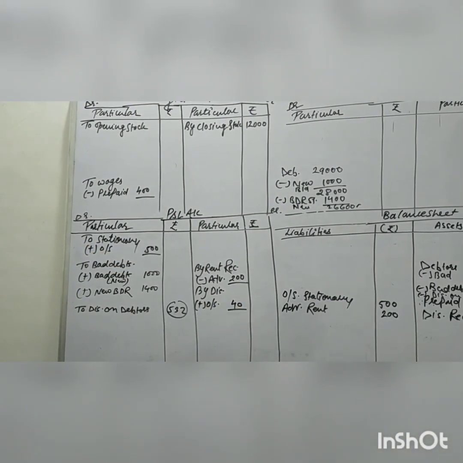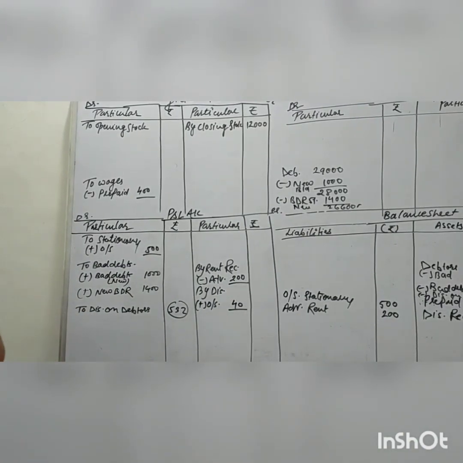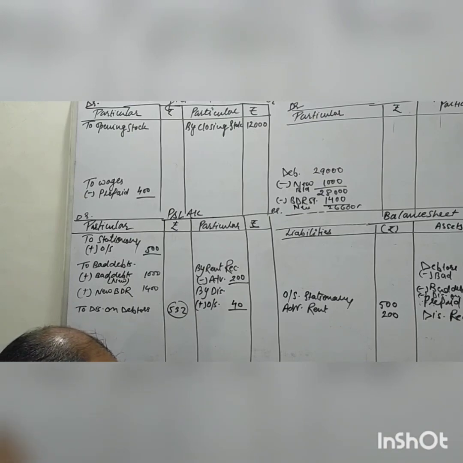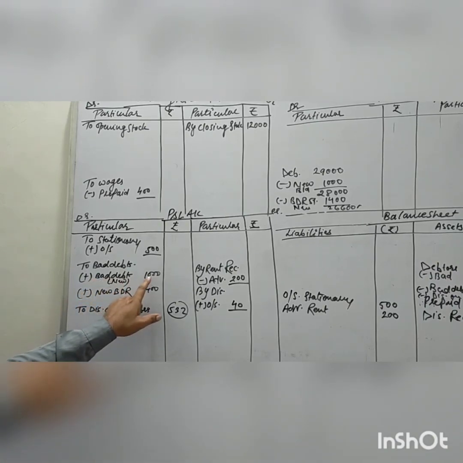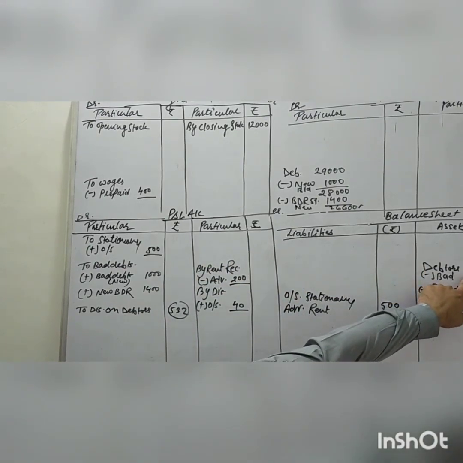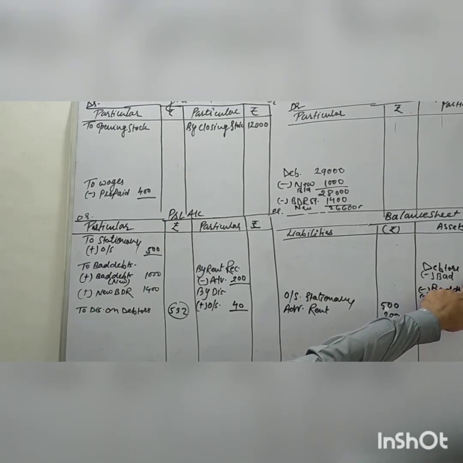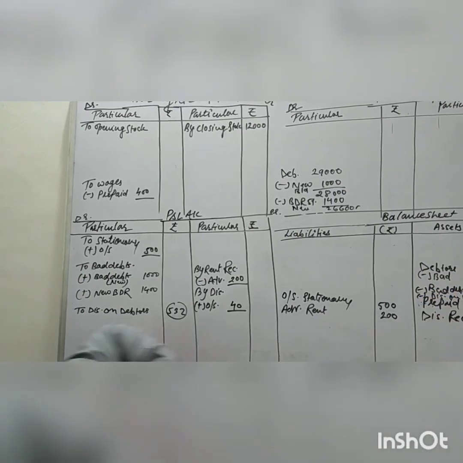Now I am going to explain the debtor effect once again. First, you can read the adjustment. The adjustment says from debtor return of 1,000. The 1,000 return is the first adjustment, plus new bad debts, and as the second effect we will deduct it from the debtor. You can see the 29,000 is our customer value given in the trial balance, and this is our bad debt. So minus 1,000 as bad debt from the 29,000.